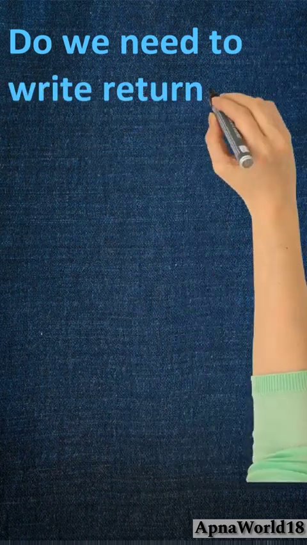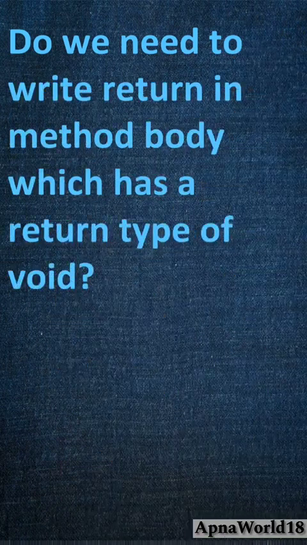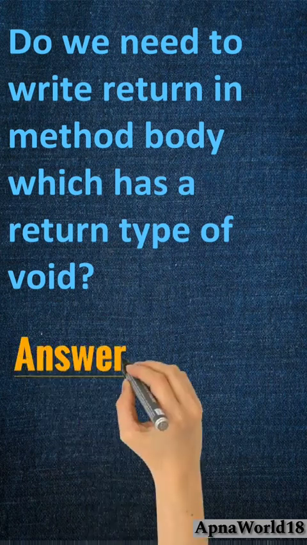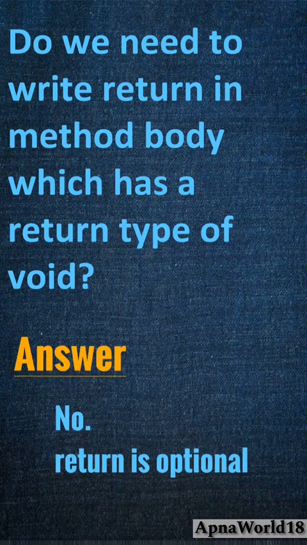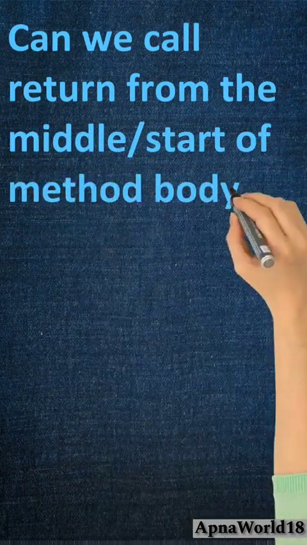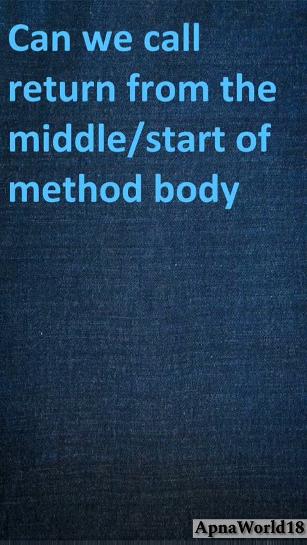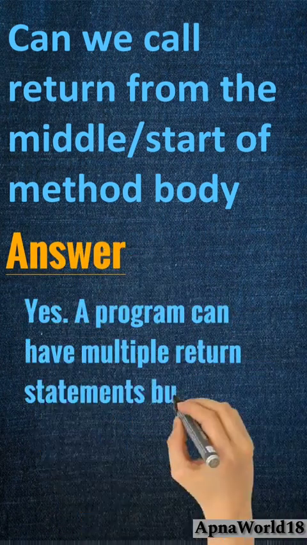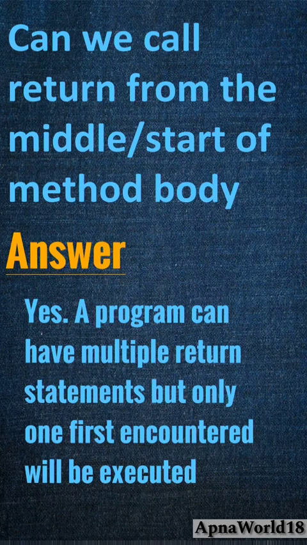Next question could be, do we need to write return in method body which has a return type of void? The answer is no. The return is optional in such case. Another question could be, can we call return from the middle of method body, or can a method have multiple return statements? Answer is yes. A program can have multiple return statements, but only the first encountered will be executed.